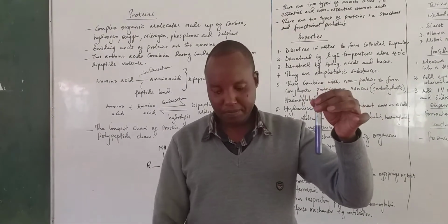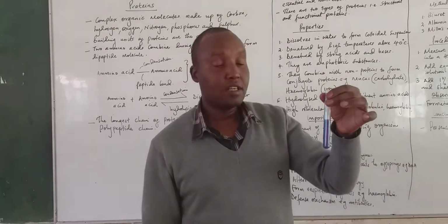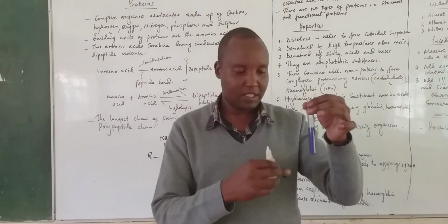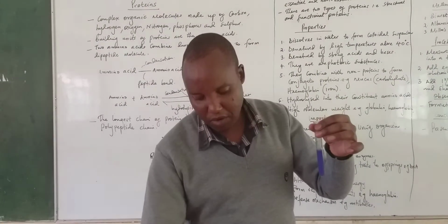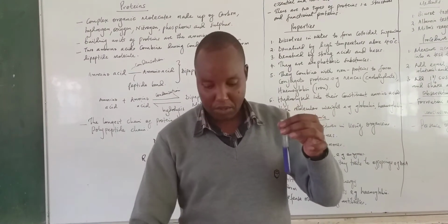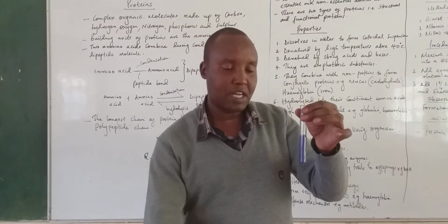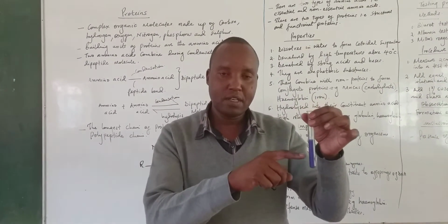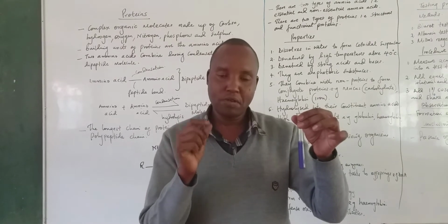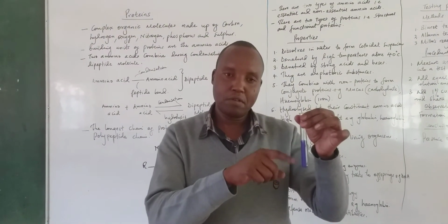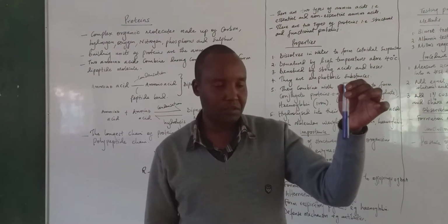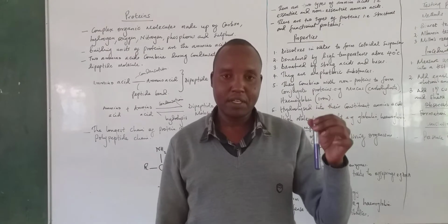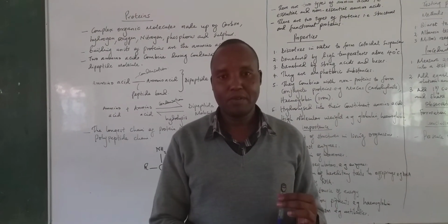Now remember what happens. Sodium hydroxide solution is used to hydrolyze the protein molecules into the respective amino acids. And then by adding 1% copper sulfate, you are confirming whether protein molecules are present or absent in that food sample. If there is formation of purple color like this, you'll say there is presence of protein. But if there is absence of purple color in that food solution, you'll say protein molecules are absent. Otherwise, that is the end of our lesson. We'll meet in our next lesson. Thank you.